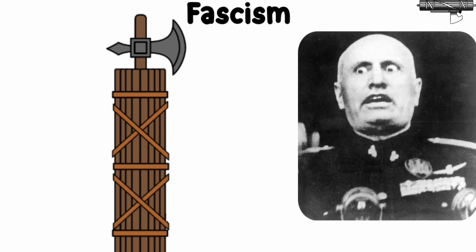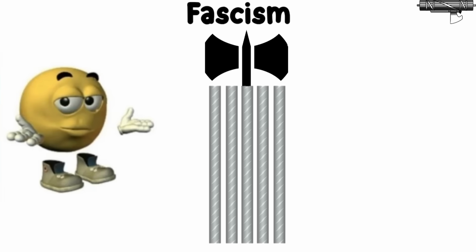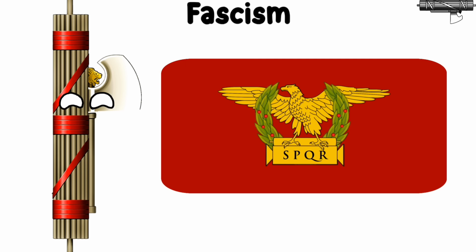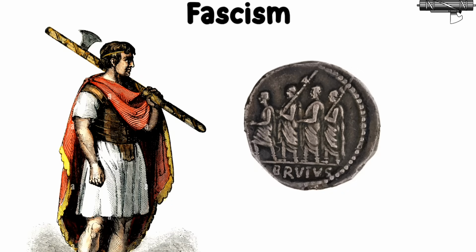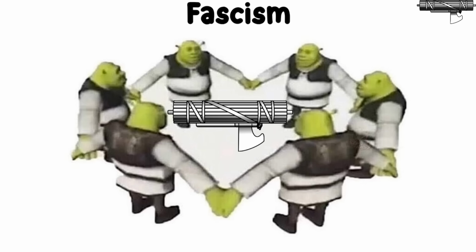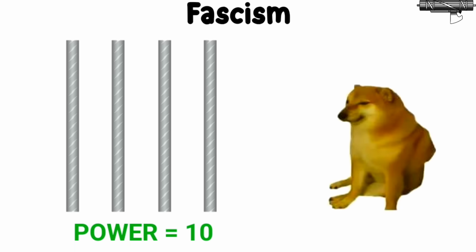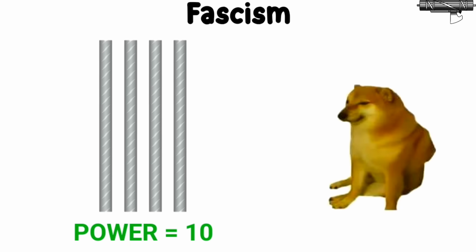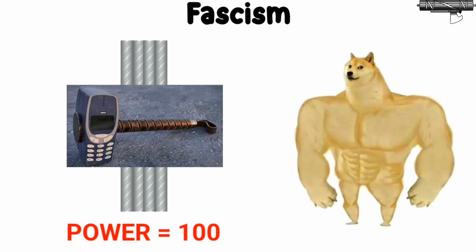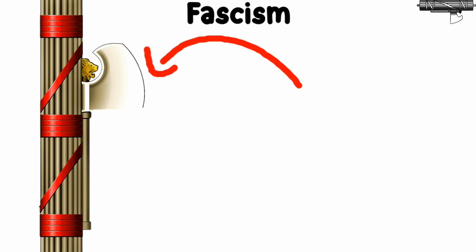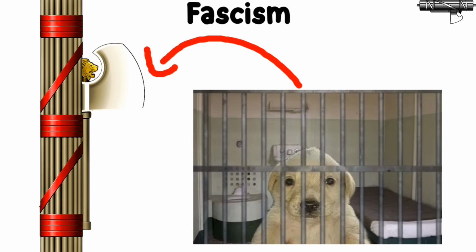Fascism. The symbol most linked to fascism is the fasces, which is a bundle of rods tied together around an axe. This symbol goes way back to ancient Rome, where it was used by Roman officials to show their power and authority. The fasces represent strength in unity. Individually, the rods are weak, but when they're bound together, they create a strong, unbreakable force. The axe in the middle symbolizes the power to punish and keep order.